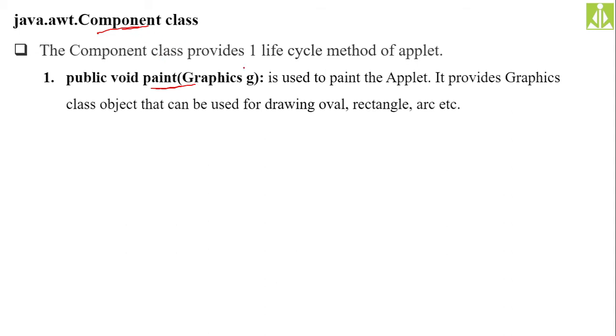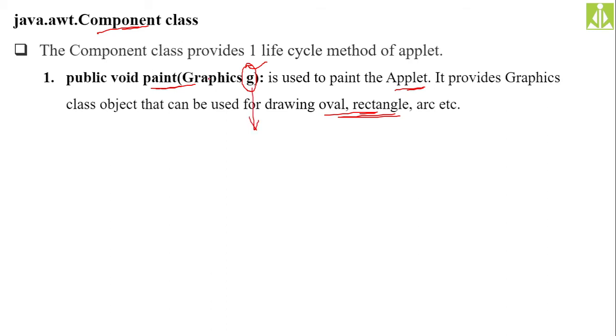If you read the description about the paint method, it is used to paint the applet. It provides a graphics class object that can be used for drawing different symbols. If you want to draw different symbols on the applet, you can do it with the help of this graphics object G. Or if you want to write some content on the applet, you can also do that with this G object.